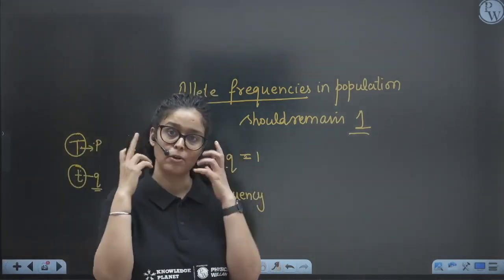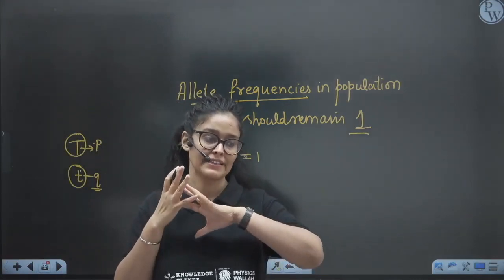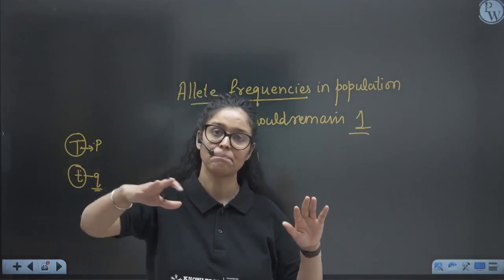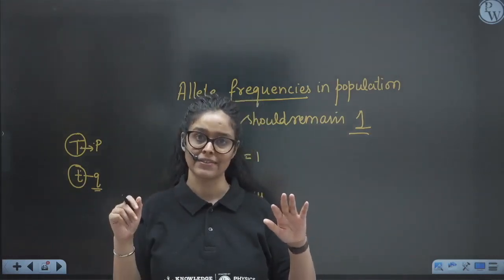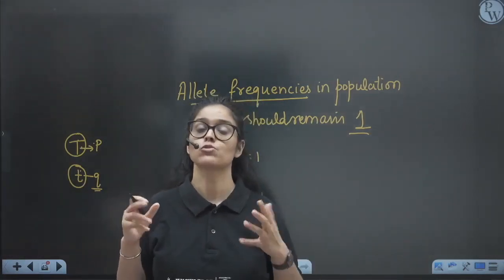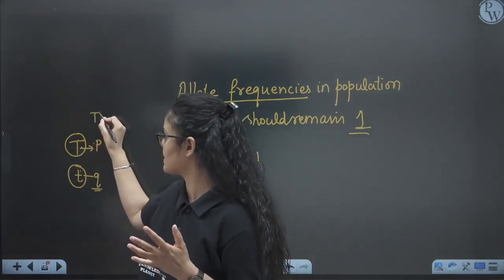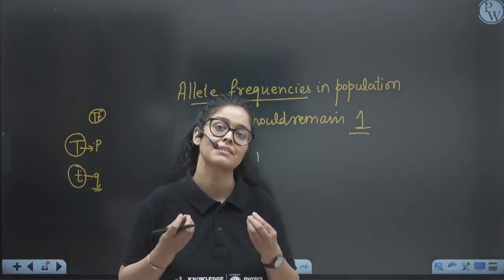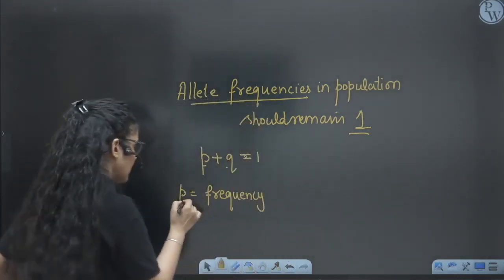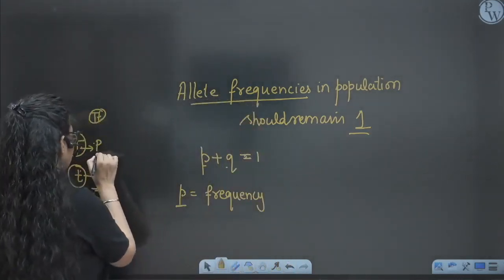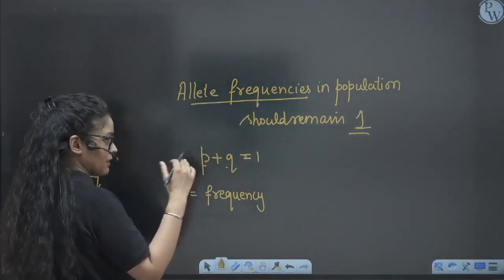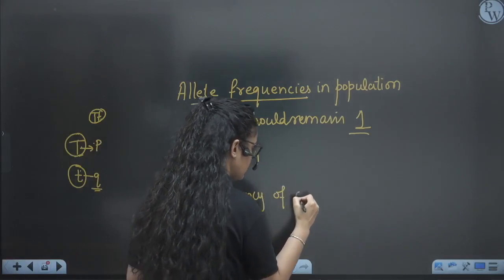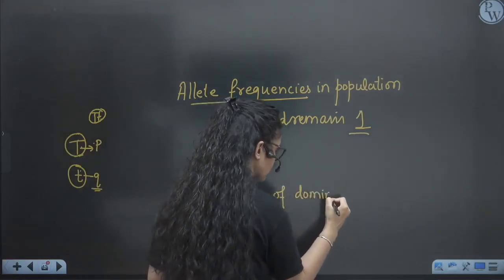Suppose we are talking about height. Suppose 10 people are homozygous dominant, 10 people are homozygous recessive, and 10 people are heterozygous, having this character. So frequency means the number of people with a certain allele. Allele means a single T, and a single T means the capital, dominant character. So P is the frequency of the dominant allele in a population.